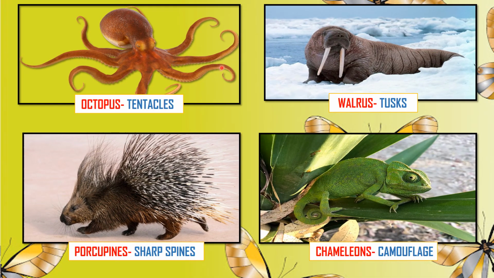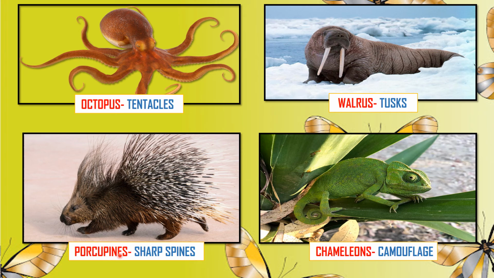Octopus have tentacles, which are a valuable tool for eating food. Their arms are strong and allow them to break shells. They also act as a defensive organ for protection. Then walrus. Walrus use their tusks to protect themselves from polar bears and killer whales. Tusks also help them pull themselves out onto the ice.